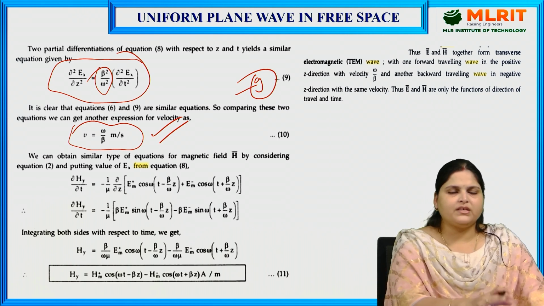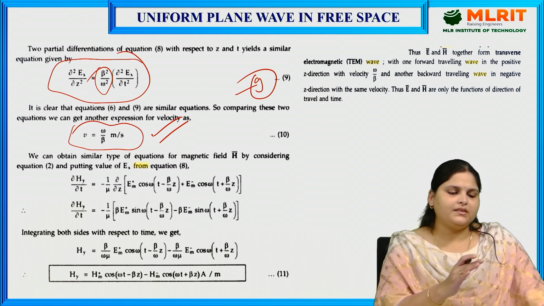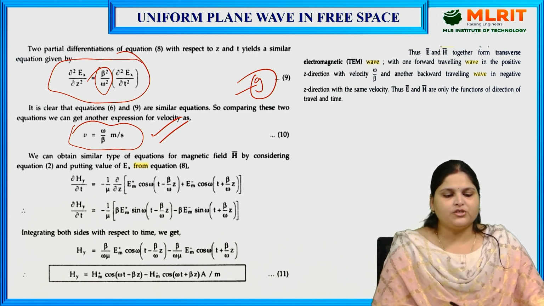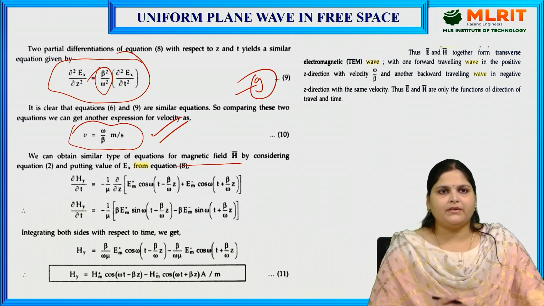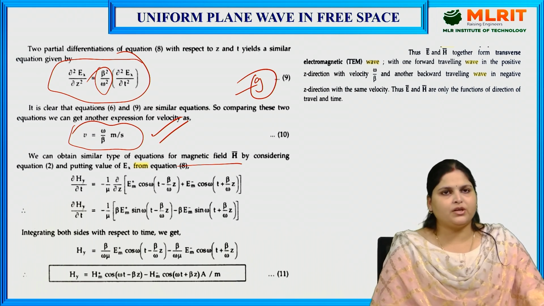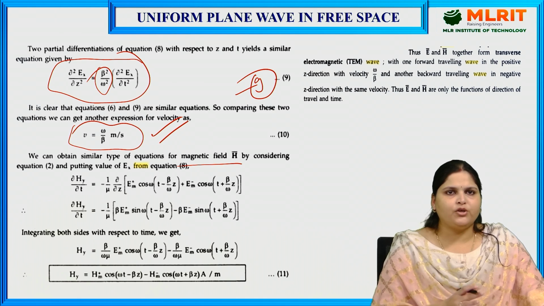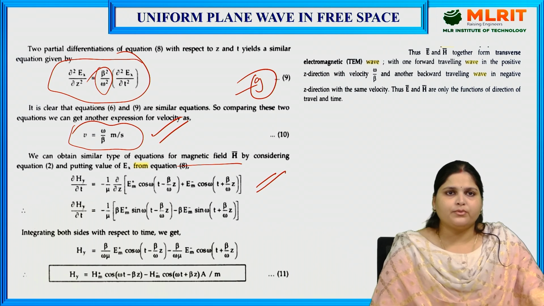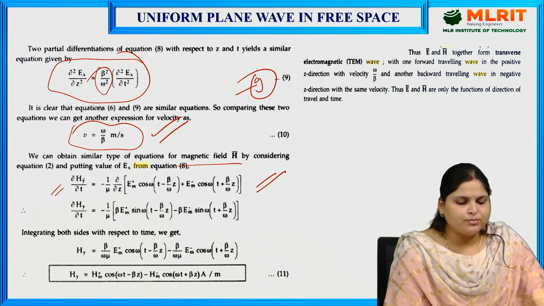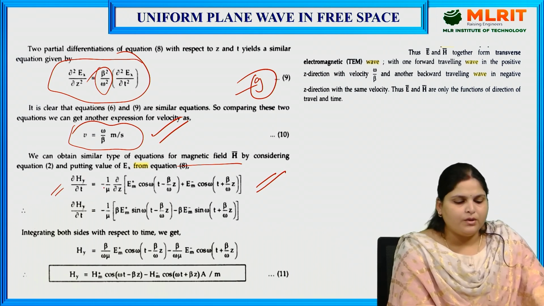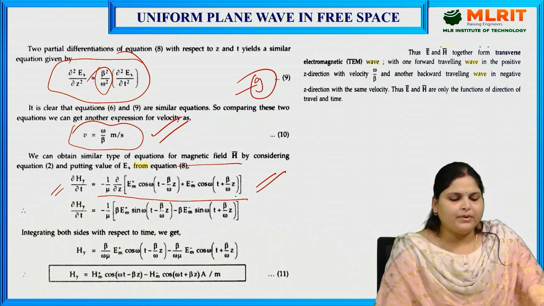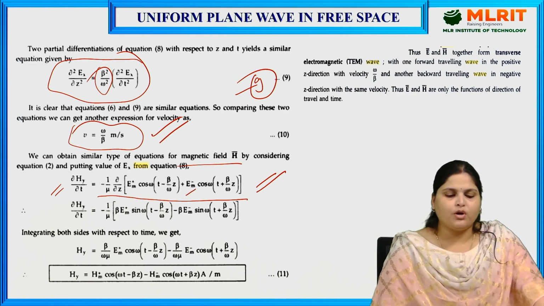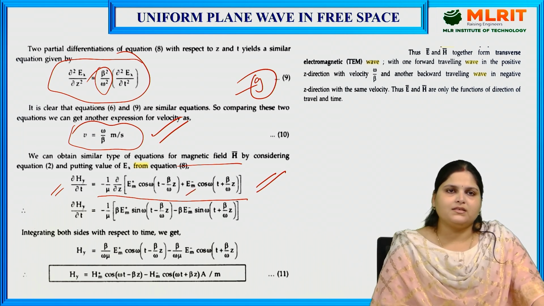Now as you see, this equation belongs to the electric field. In the same way, by following the same procedure, we can derive the equation for magnetic field, but we have to consider the other equation, number 2, and put in the value of Ex from equation number 8. What we get after doing this is del Hy by del t = minus 1 upon mu times del by del z of [Em+ cos omega(t - (beta/omega) z) + Em- cos omega(t + (beta/omega) z)].